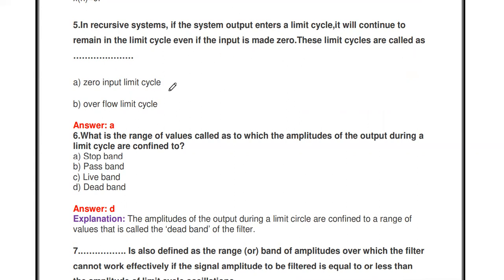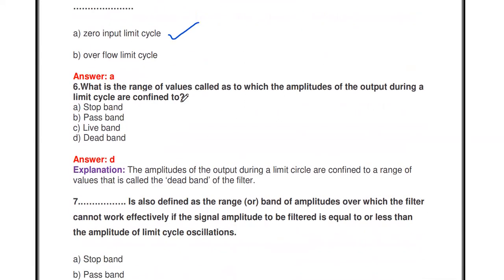These limit cycles are called zero input limit cycle. Okay, so this is the definition for zero input limit cycle. Even though once the system enters into the limit cycle, it will remain in the limit cycle even if you are making the input zero.